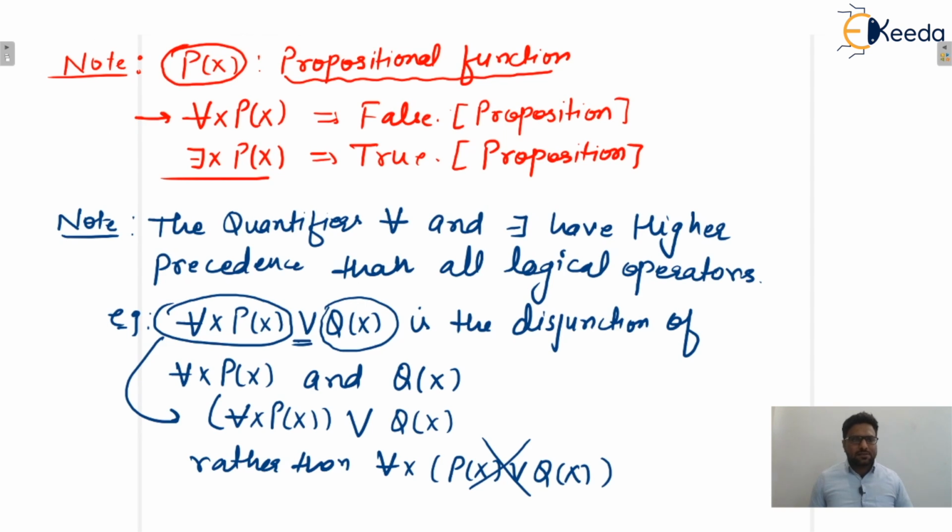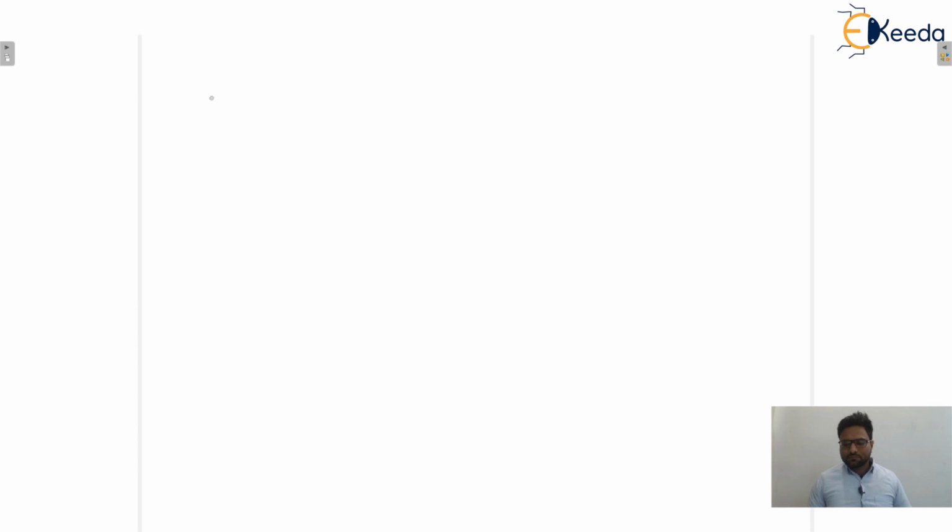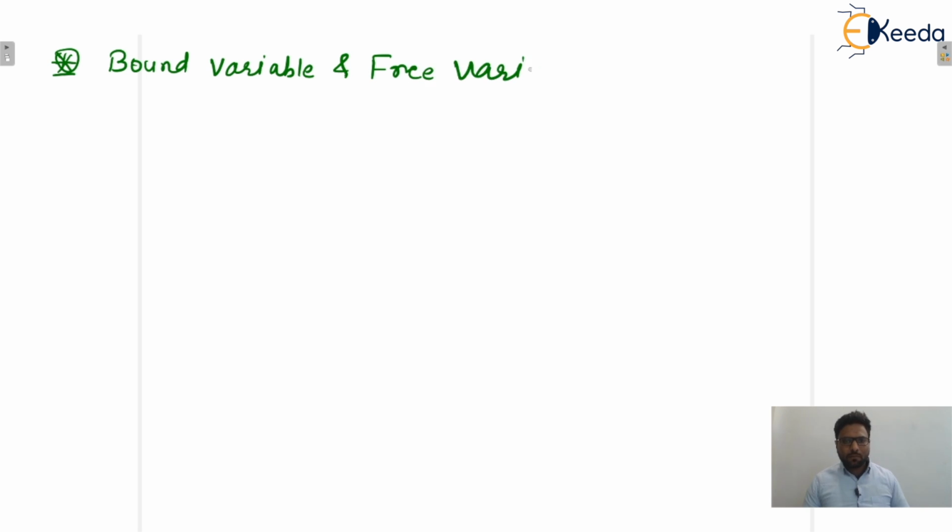Next, what is the concept of bound variable and free variable? When a quantifier is used on a variable, that variable is known as a bound variable. Otherwise, it is called a free variable.